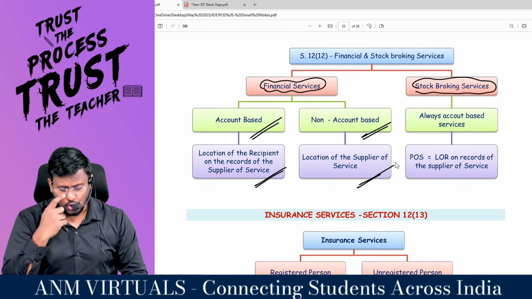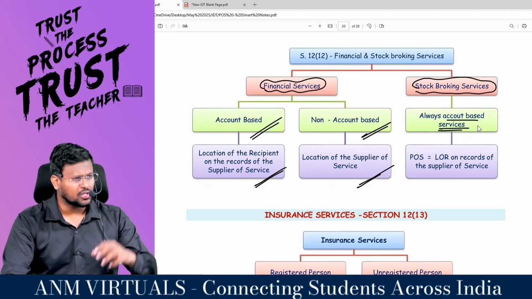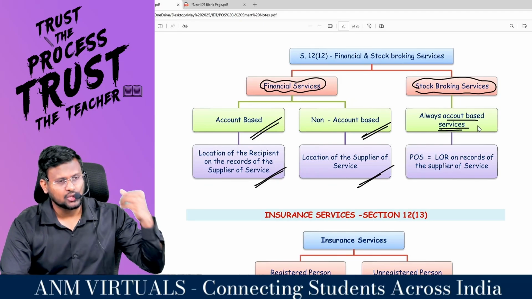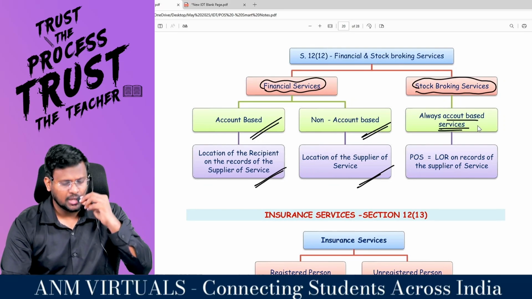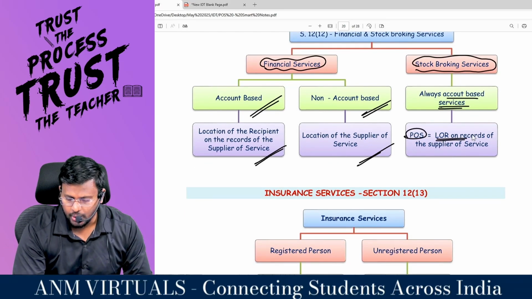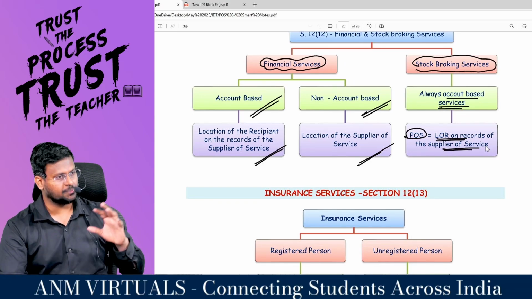Sir, with regard to stockbroking services, always it is account based services, because without you being registered with a stockbroker, my dear lovable students, they can't provide the service to you. So place of supply is the location of the recipient on the records of the supplier of the services. Pakka, sir?